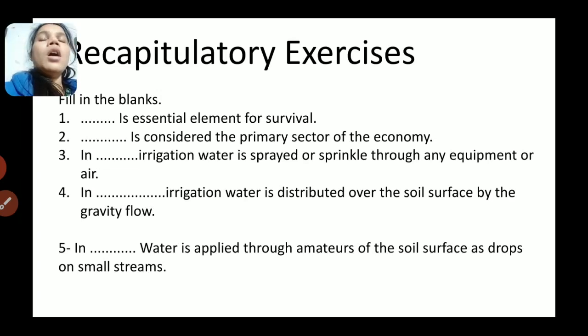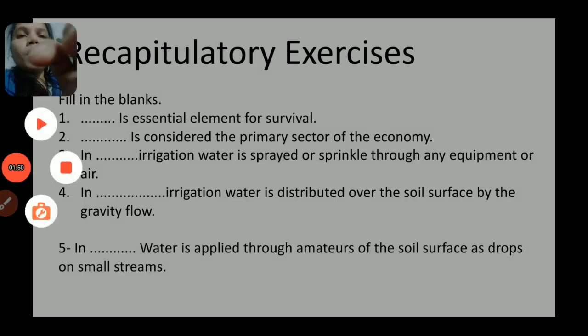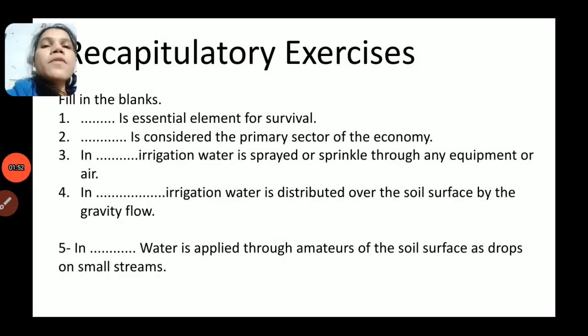In dash irrigation, water is sprayed or sprinkled through equipment or air. Sprinkler irrigation. In dash irrigation, water is distributed over the soil surface by gravity flow. Surface irrigation.